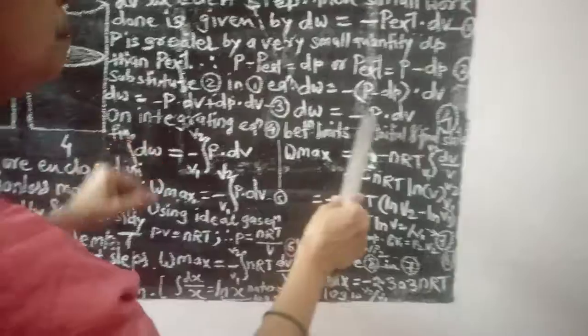So you can write dW is equal to minus P into dV.